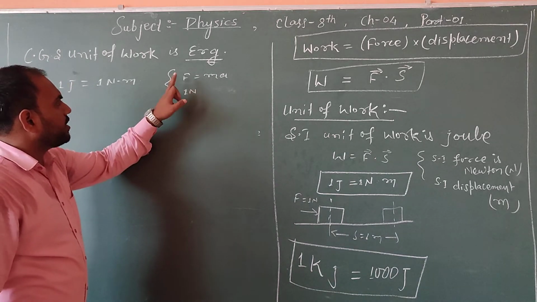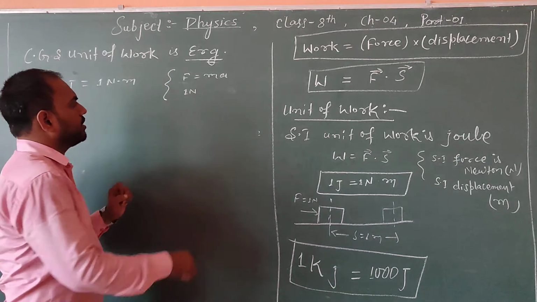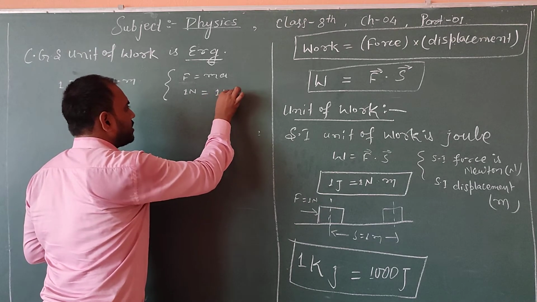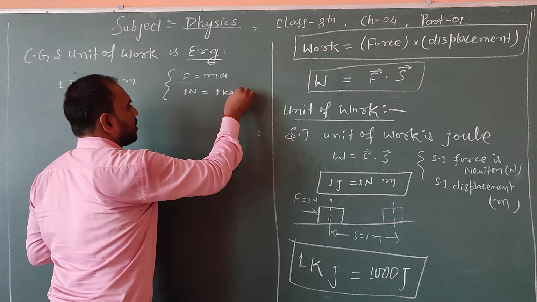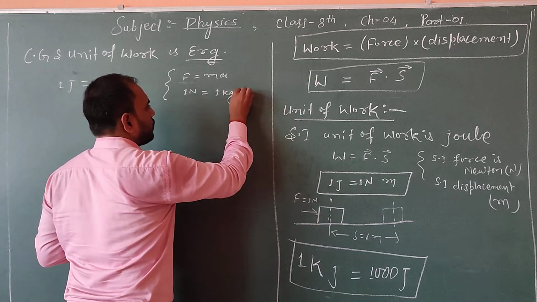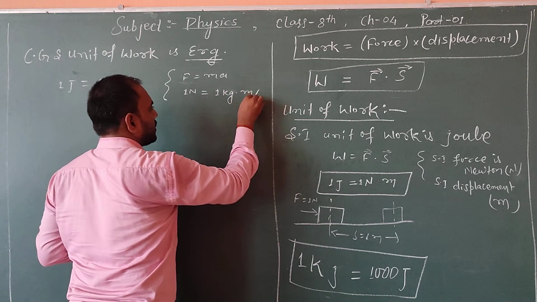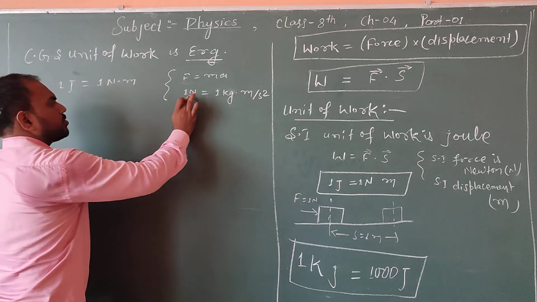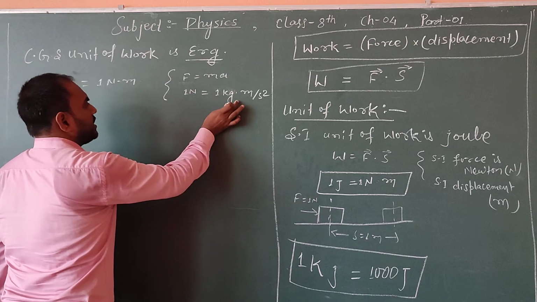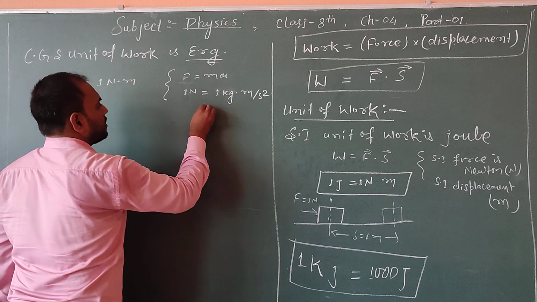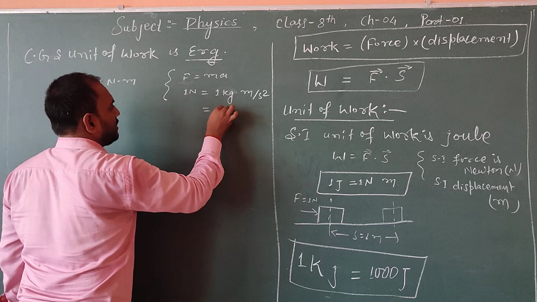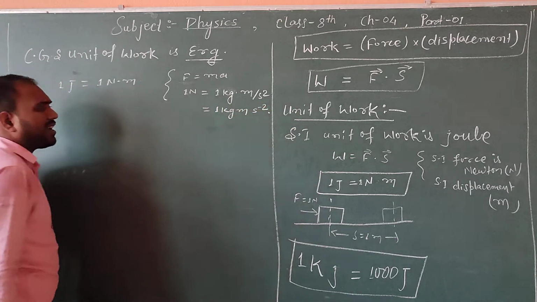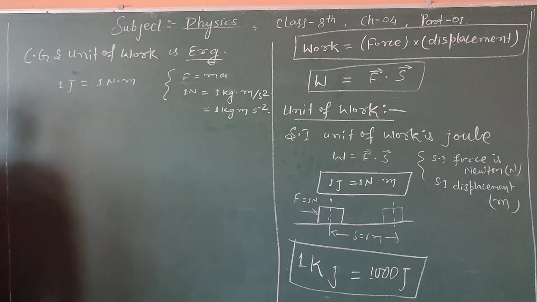So if force is 1 Newton, it means a body of 1 kg has been moved with an acceleration of 1 meter per second square. So 1 Newton is equal to 1 kg meter per second square, or 1 kg meter second inverse square. I hope you all know that.